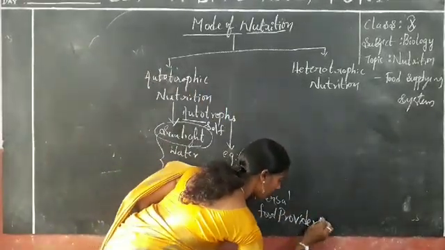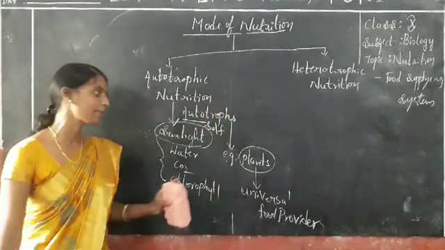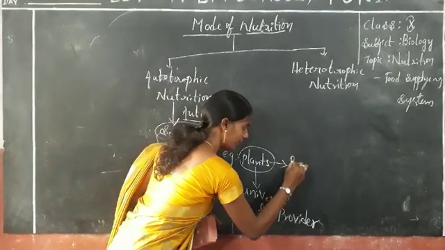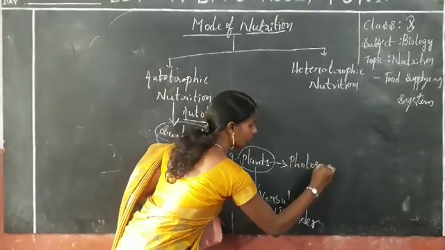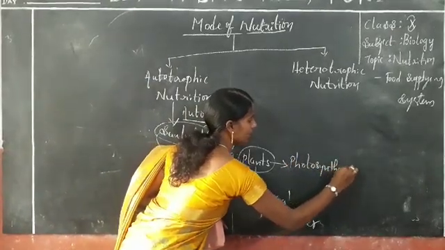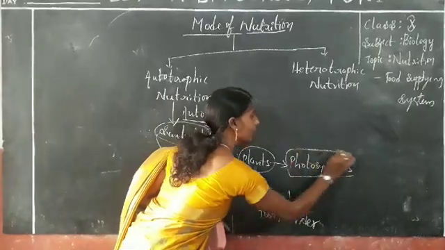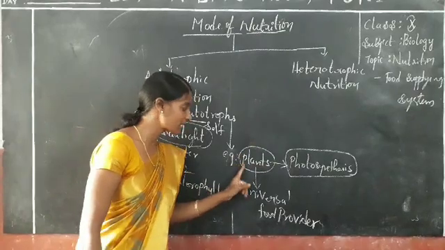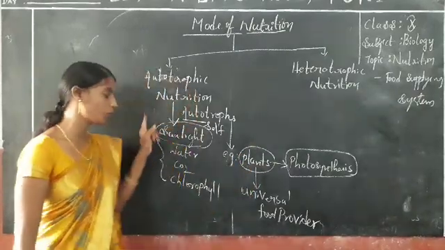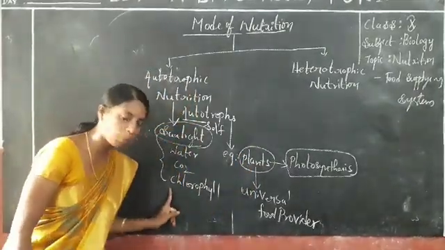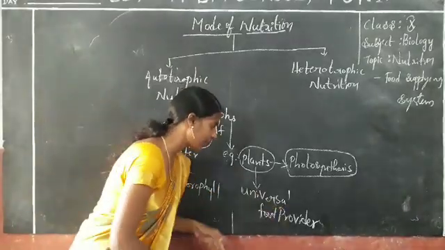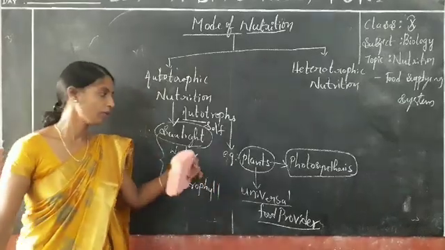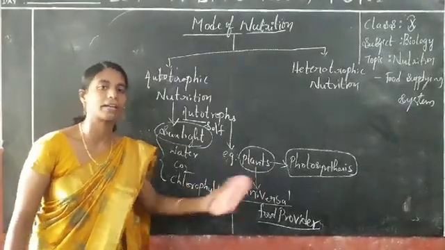How do plants prepare their own food materials? What is the mechanism name? Plants prepare their own food with the help of photosynthesis. This is the main process involved in plants. That's why we call plants the universal food provider, as they can give food materials to every organism.